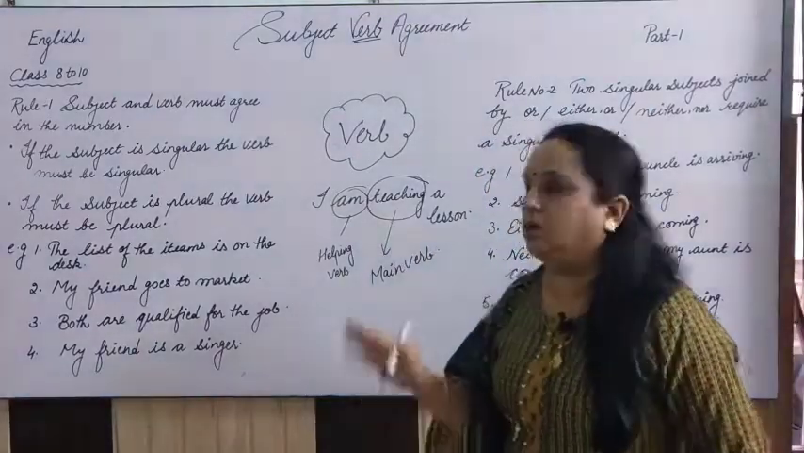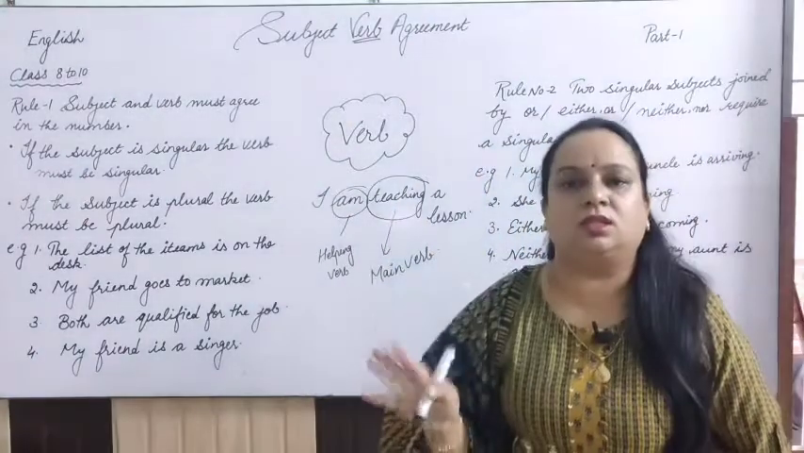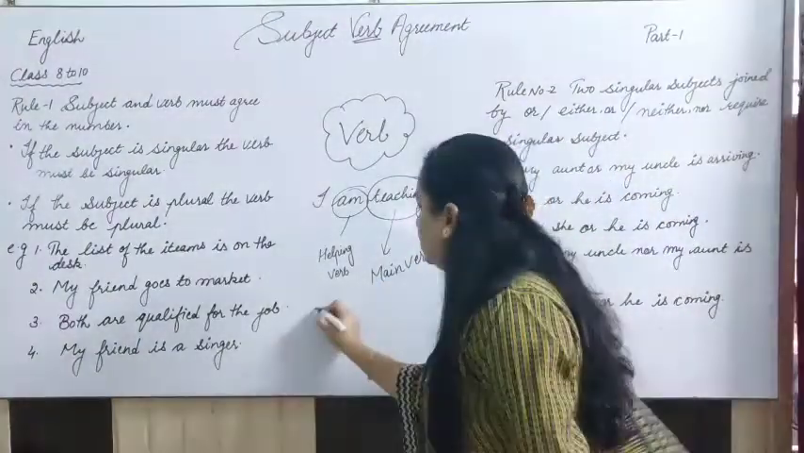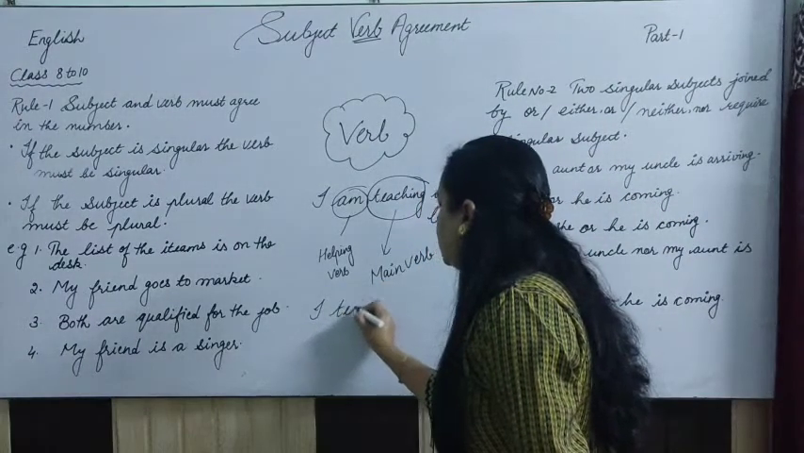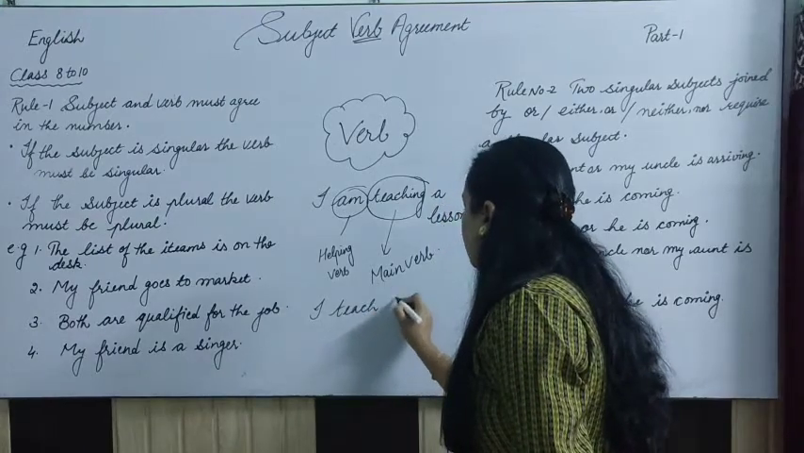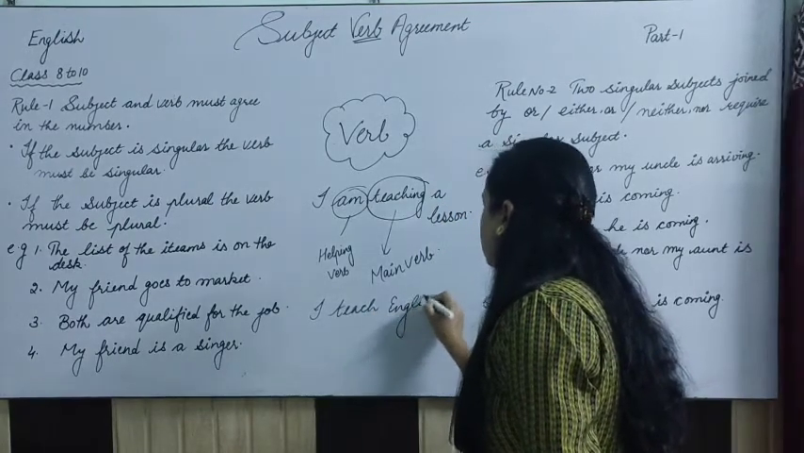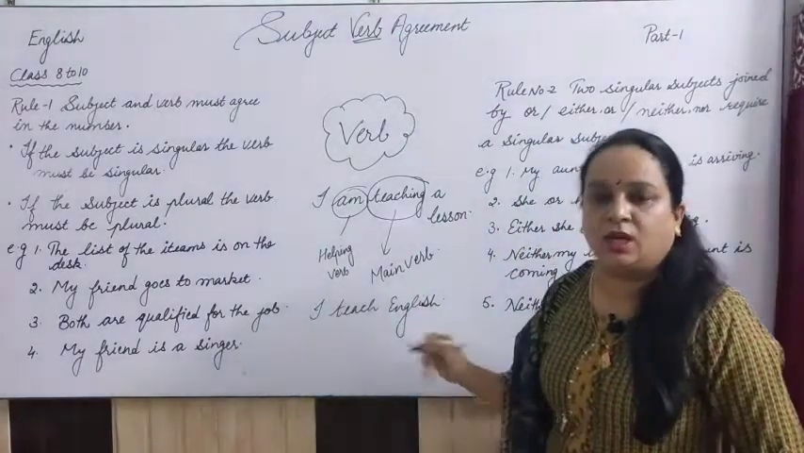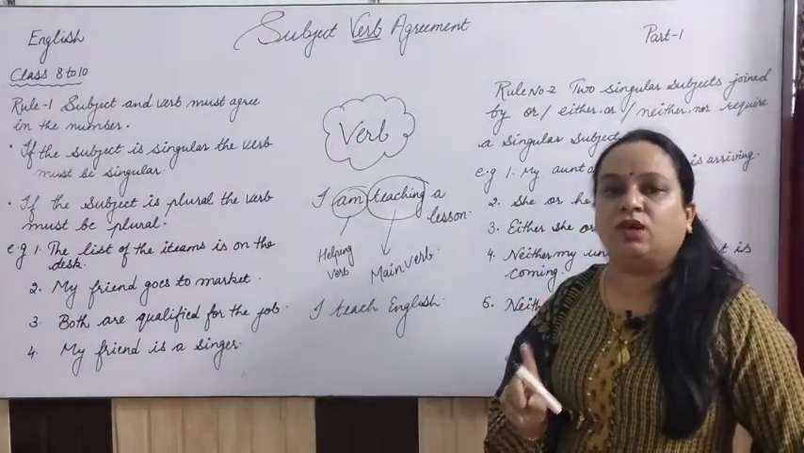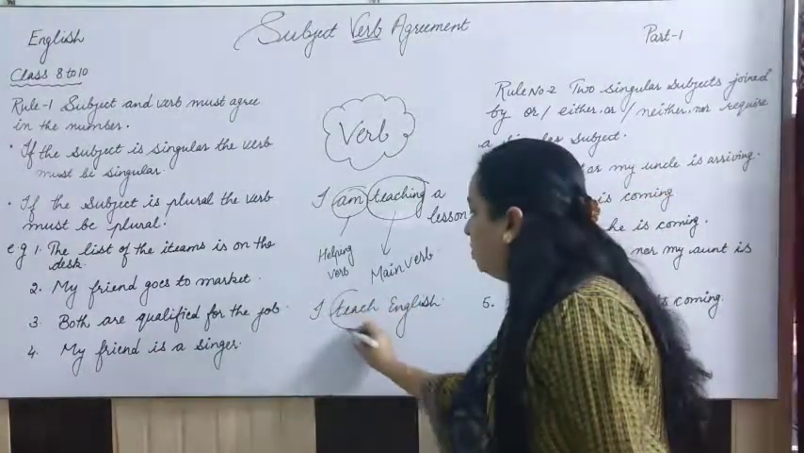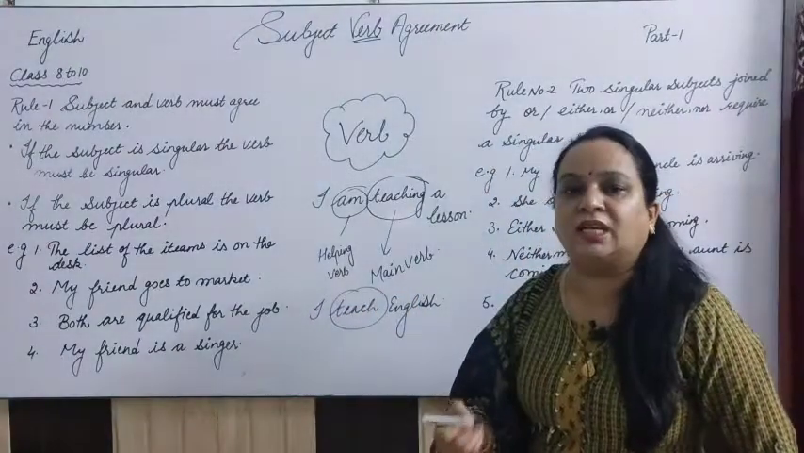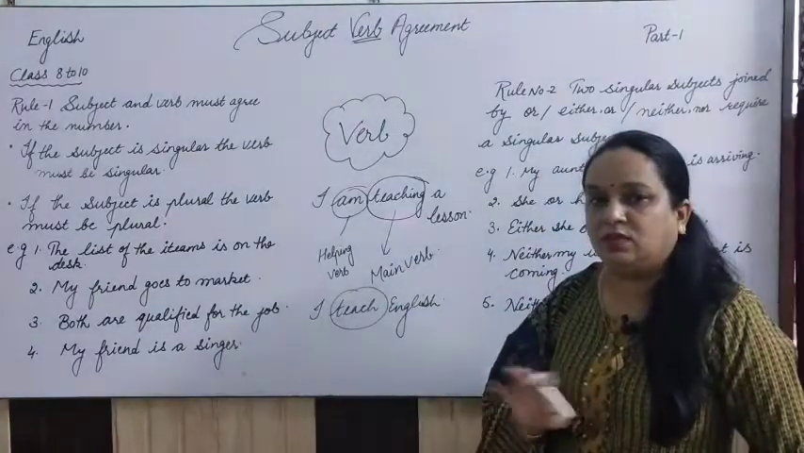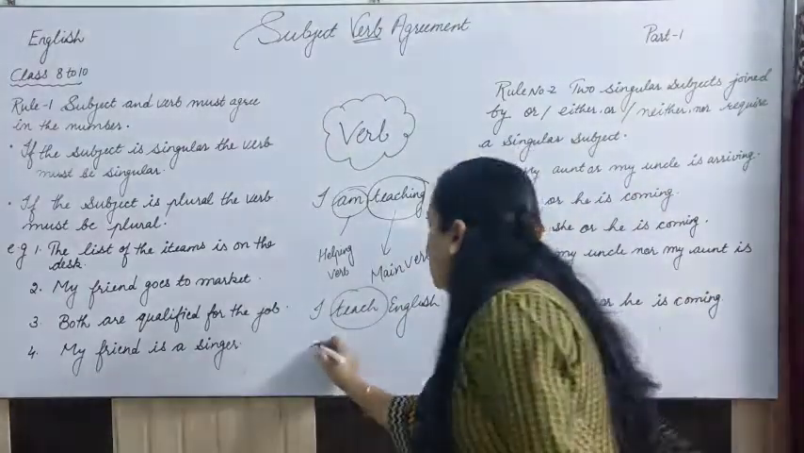Now in this sentence, it is not necessary that both kinds of verbs are required in a sentence. It may be like this: I teach, or if you want to write English as the object also, write that. So, I teach English, right? This sentence has one verb only, that is the main verb. So this teach is working as a main verb, right? And the helping verb is not there.